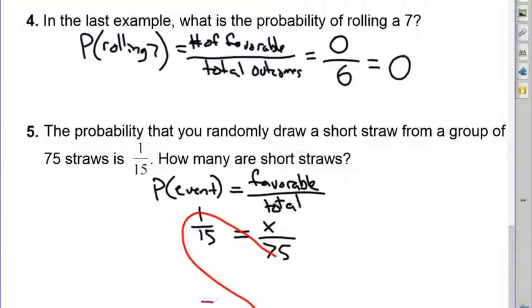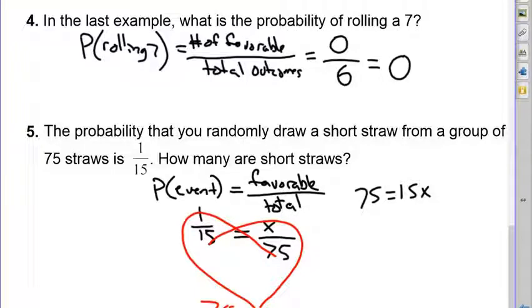So I'm going to write on this side 75 times 1 and just multiply the diagonals. I do the same thing with the other diagonal, 15 times x, and put an equal sign in the middle. And now we have one nice, easy equation that I can solve. 75 equals 15x.